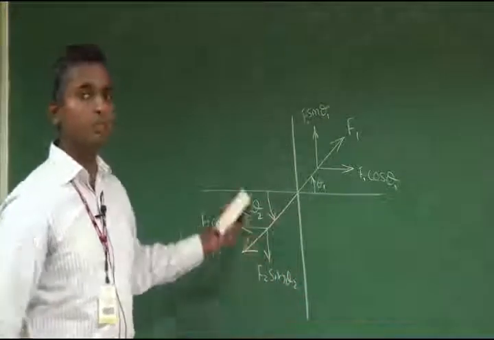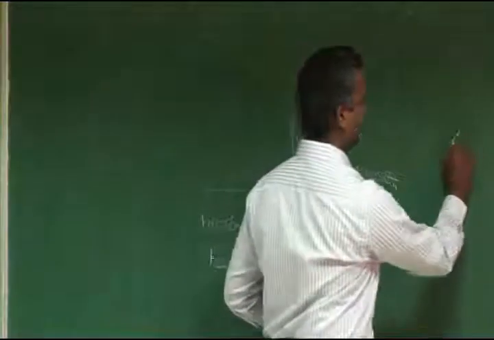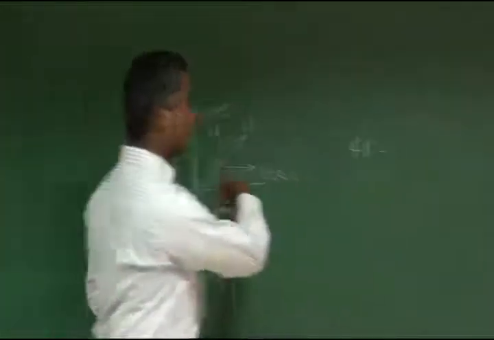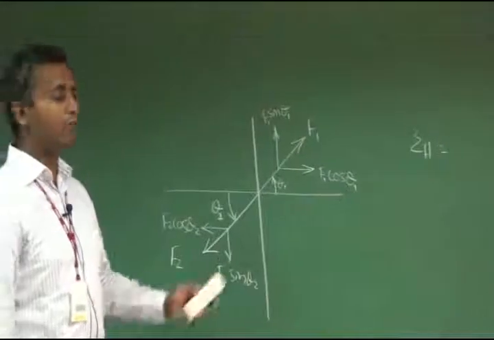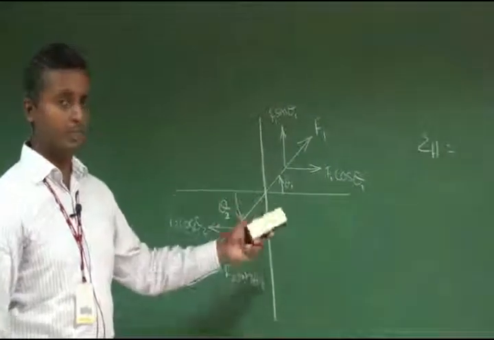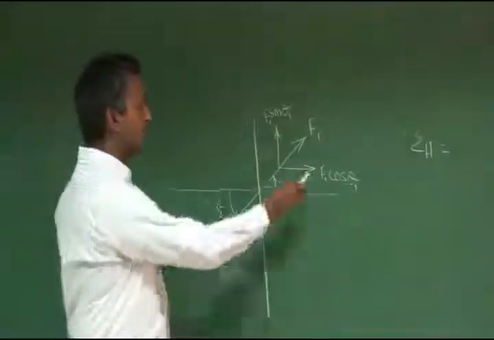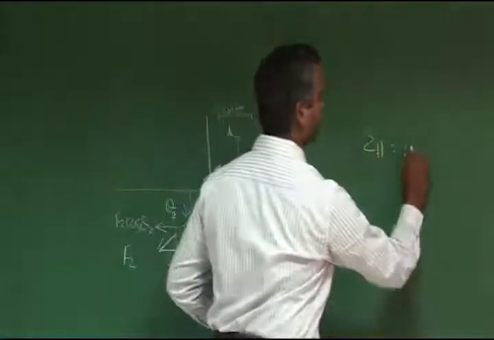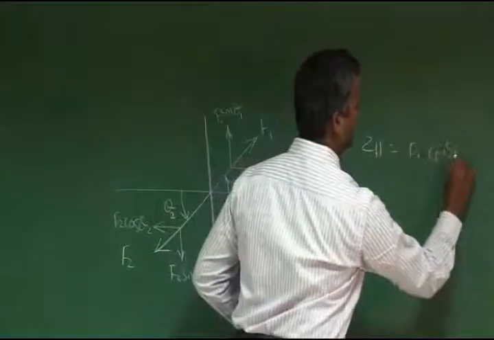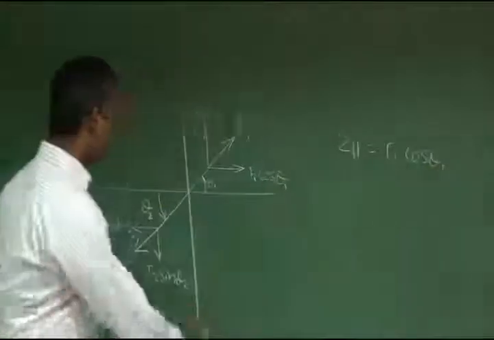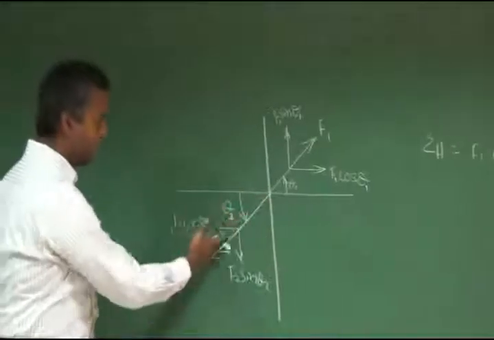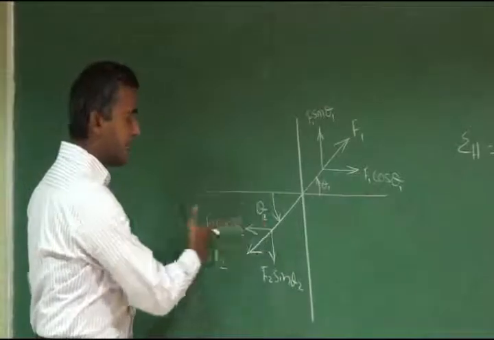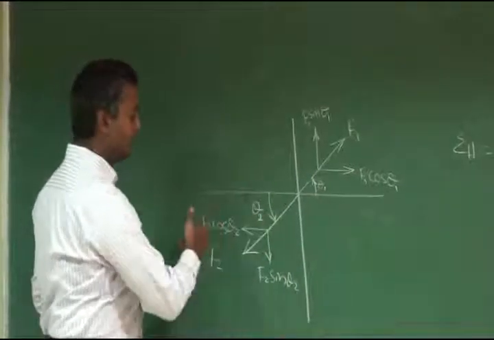So how to resolve this force? Sigma H, the summation of all the horizontal components. How are we going to summate? Summate means addition. What is the horizontal component of force 1? F1 cos theta 1. What is the horizontal component of this force? This one is negative, it is moving towards the left side, so it is negative.